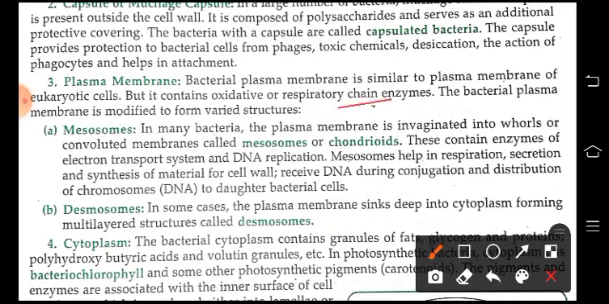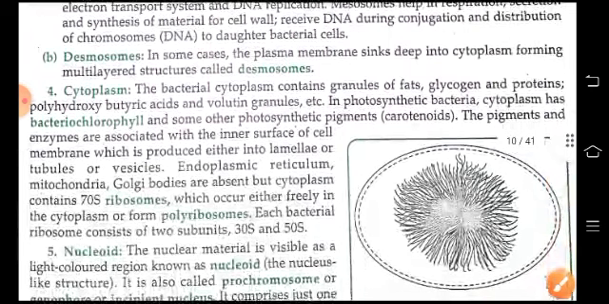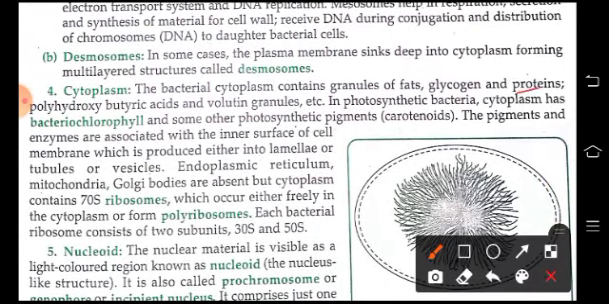or respiratory chain enzymes. This plasma membrane modifies to form varied structures like mesosomes and desmosomes. Cytoplasm contains the granules of fats, glycogen, and proteins. In photosynthetic bacteria, cytoplasm has bacteriochlorophyll, and in some other photosynthetic pigments, the pigments and enzymes are associated with the inner surface of the cell membrane, which is produced either into lamella or tubules or vesicles.